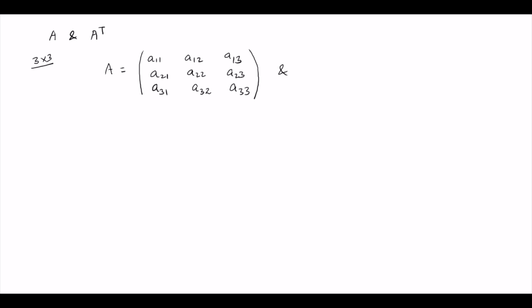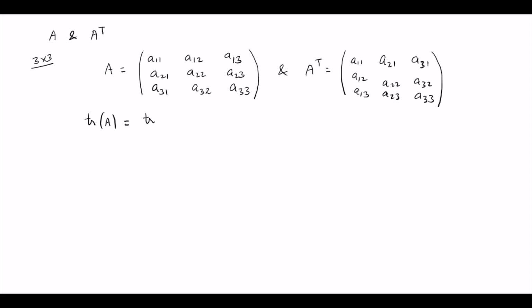and its transpose. So if you take A11, A12, A13, A21, A22, A23, A31, A32, A33. Now if you take the trace of this first matrix, you will observe that A11 plus A22 plus A33. Here also A11, A22, A33. So the trace of the matrix and the trace of the transpose of the matrix are the same. Okay, so this is one of the properties.